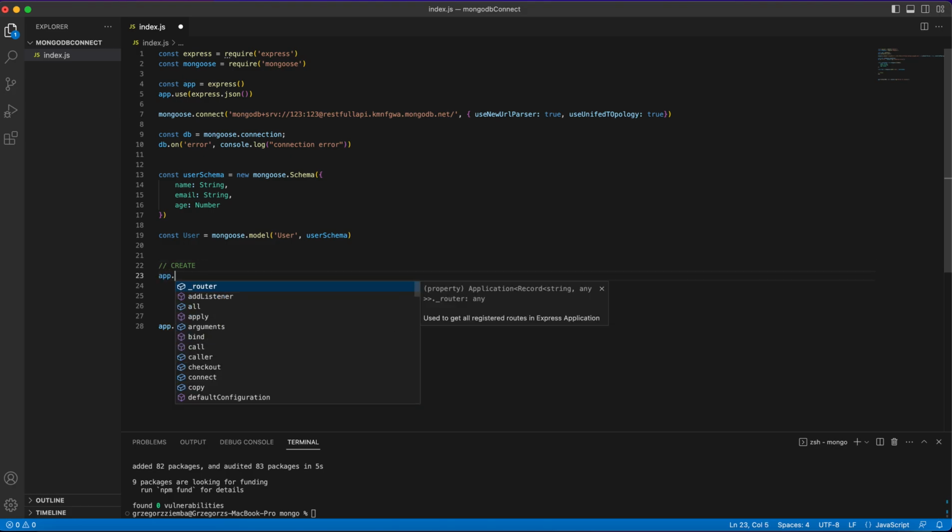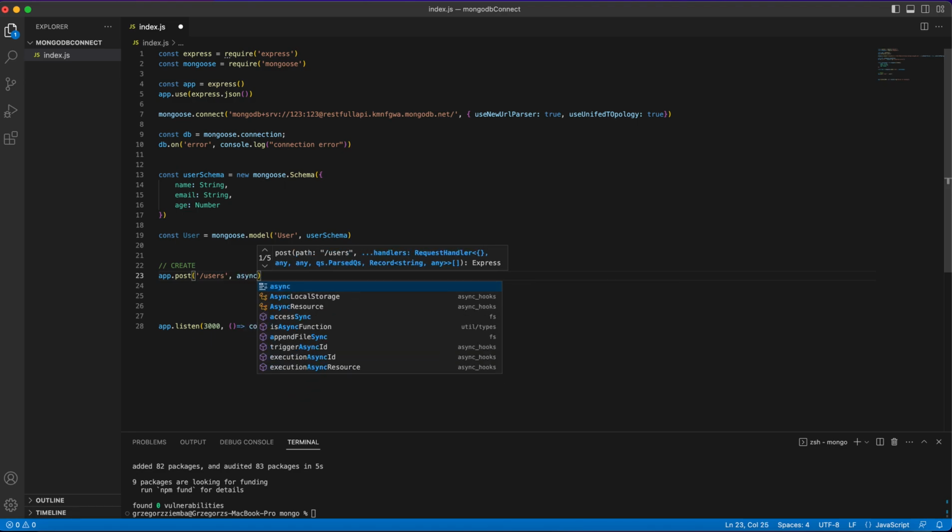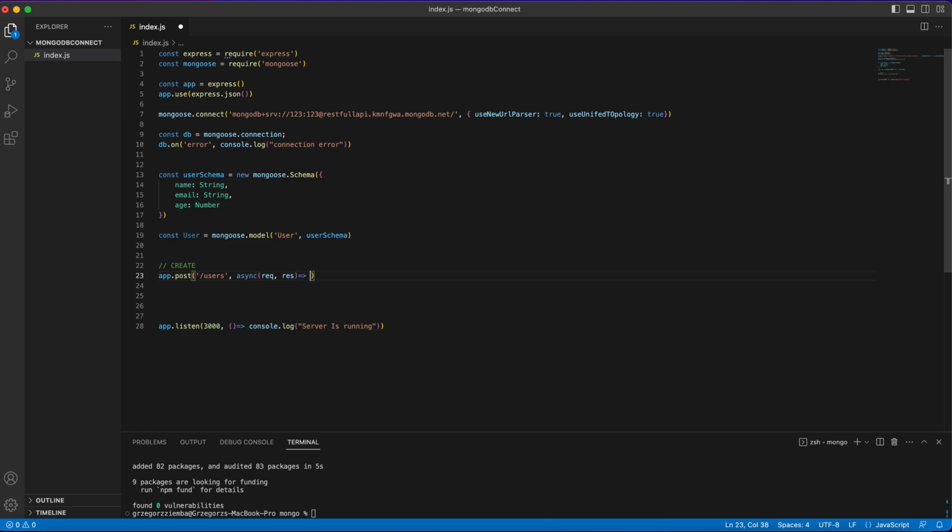So we'll just create. To create something, we need app.post, because we'll just post something to the application. We'll create the users. We need to make it an asynchronous function, because all the methods used by Mongoose need to be called asynchronously. So we'll use the await keyword to make that happen. So request, response, and right there, const new user, request.body, and also const result.